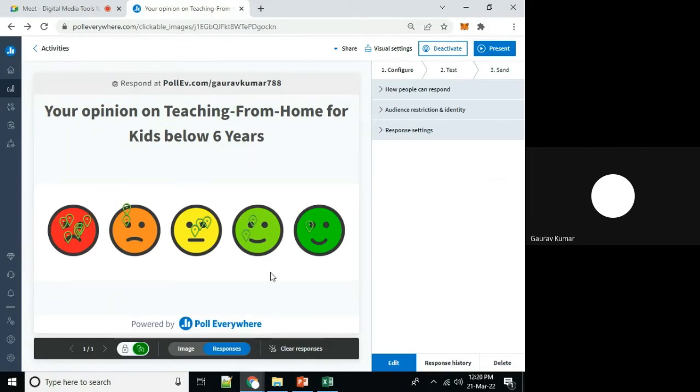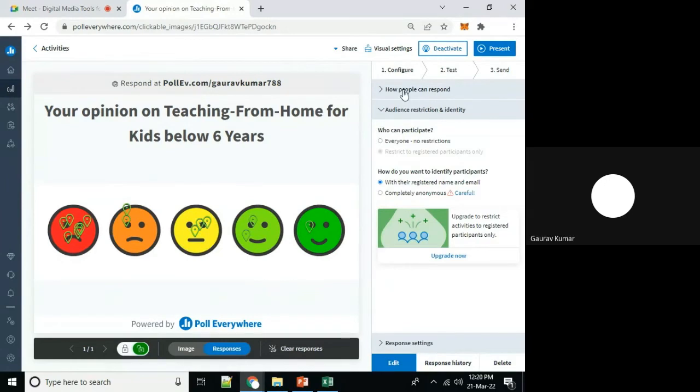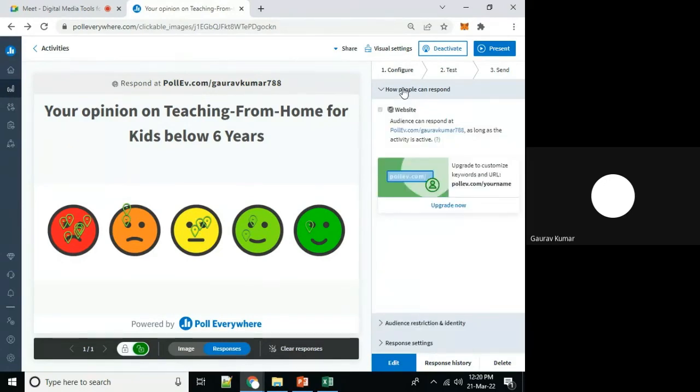Response settings: how many times a particular participant can respond, whether they are allowed to change their response or not. Multiple options available, fully customizable.